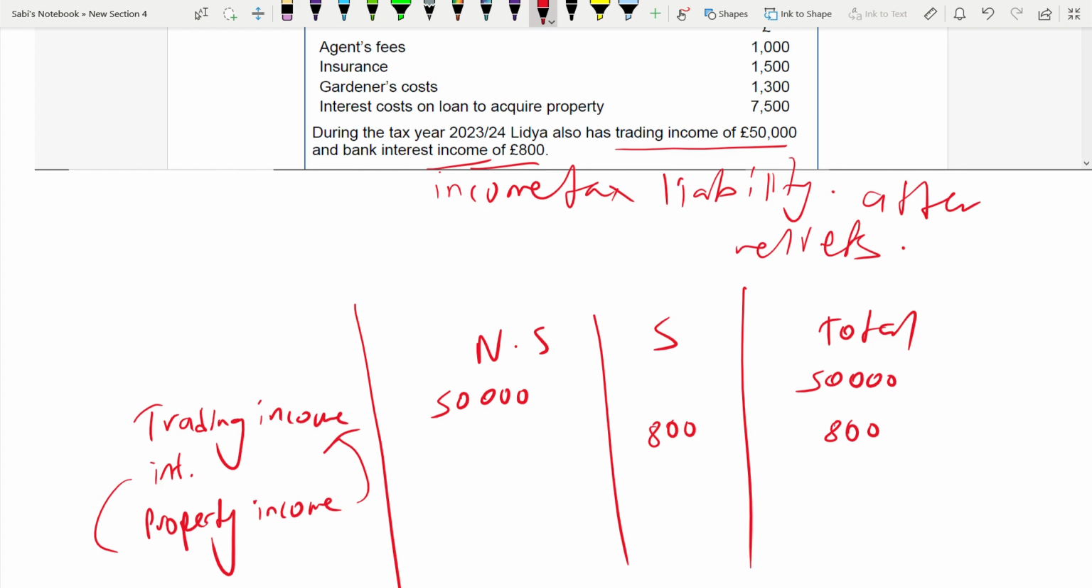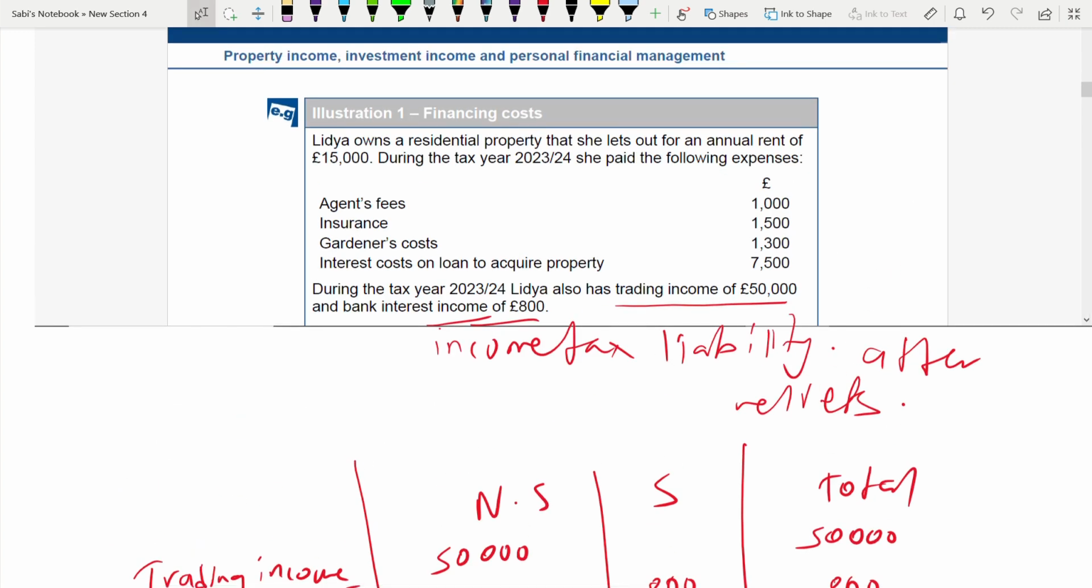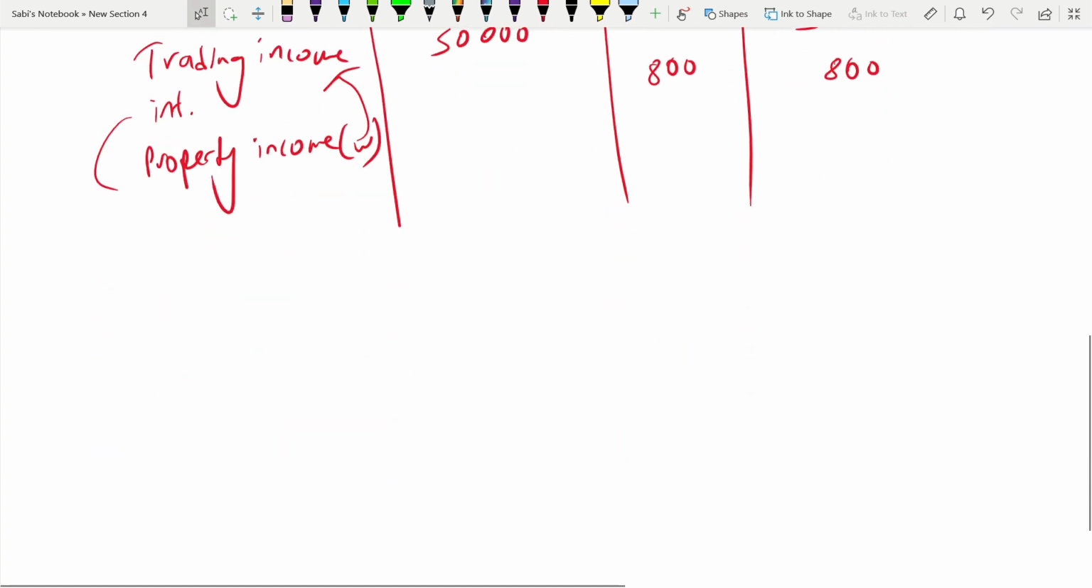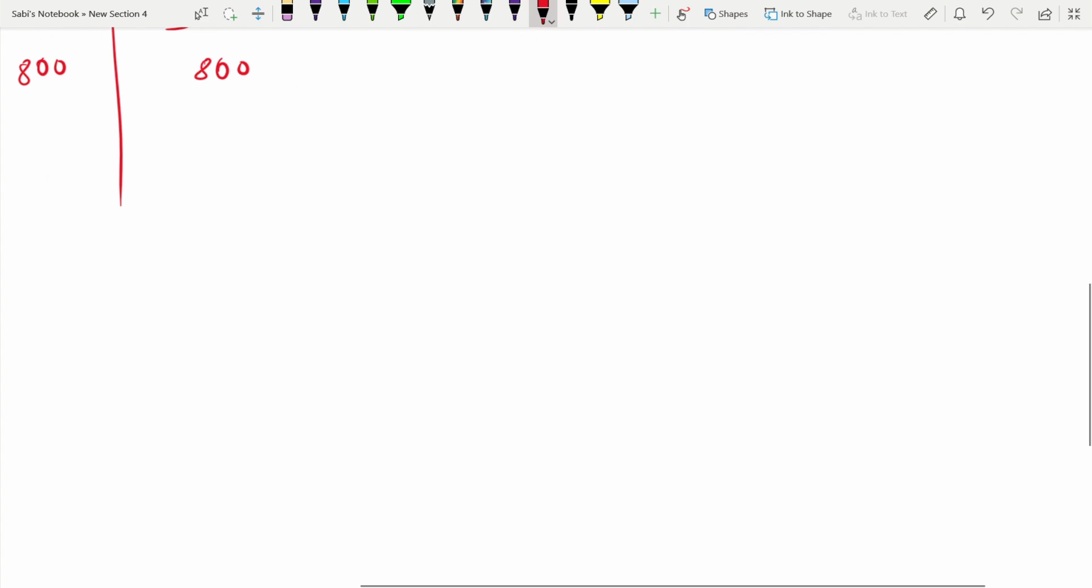Property income is, you have been given the annual rent of 15,000. You have to do a working here. Okay. Since you have done a working here, we'll put W like this and we'll do a small working. Now I need the space. We'll put the working here.